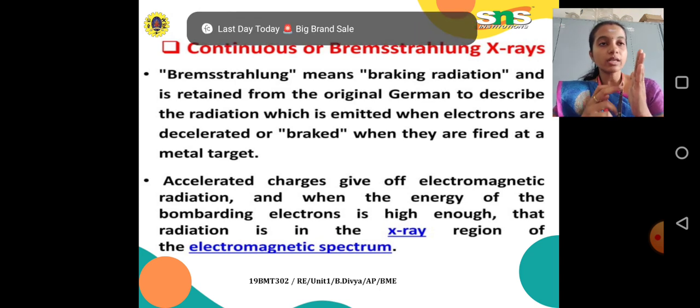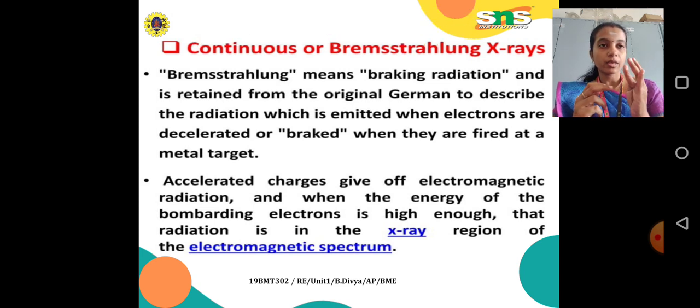When they are braked, in the sense they are stopped when they are fired at a metal target. We have a metal target here. When the electrons are decelerated or braked, the metal target will stop these electron beams, right? That is called Bremsstrahlung X-ray.